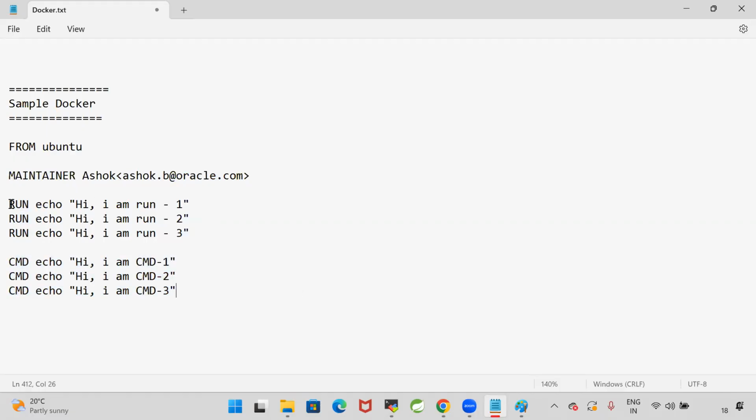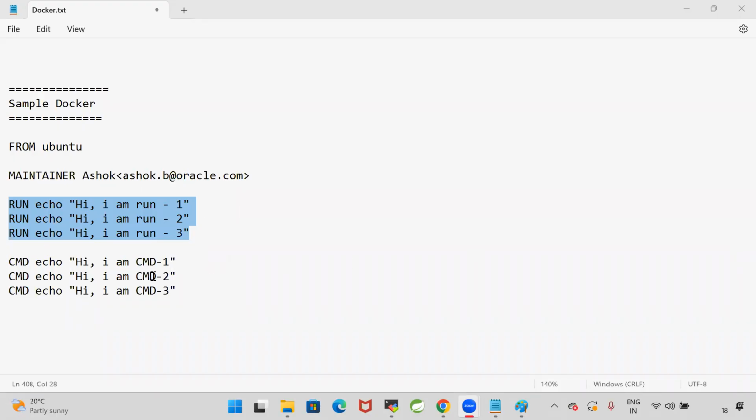Guys, when will these RUN instructions execute? While creating the image. When will the CMD instructions execute?